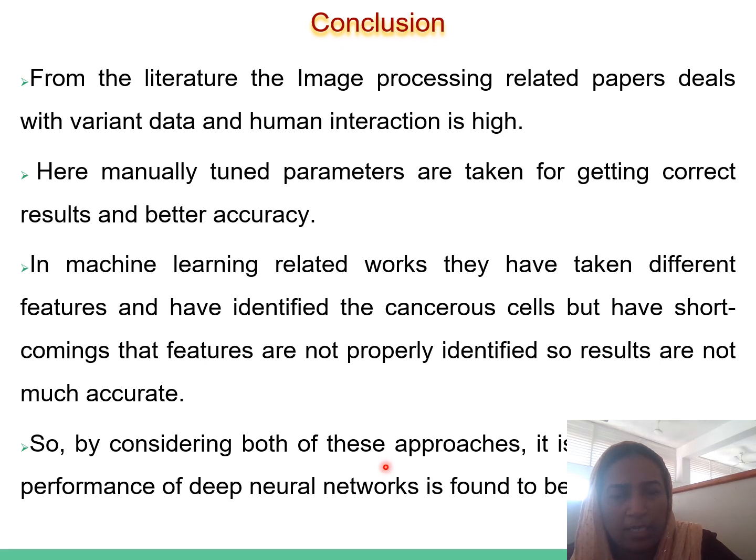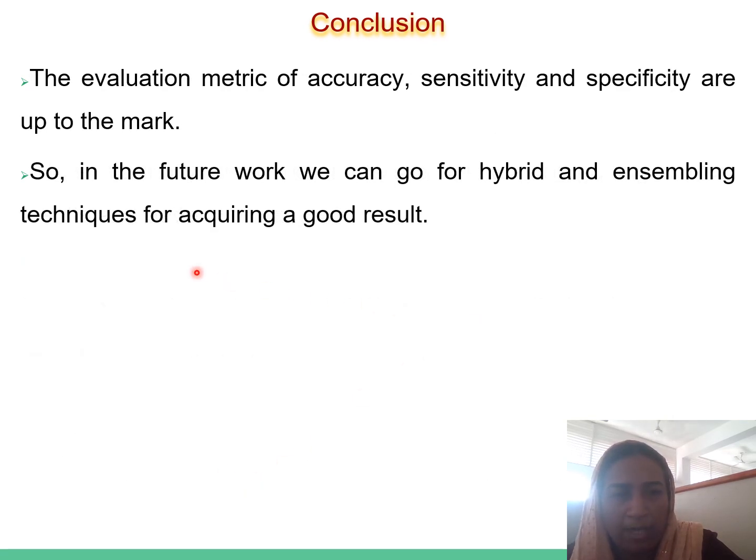And from the literature, the image processing related papers deal with variant data and human interaction is high. Here, manually tuned parameters are taken for getting the correct result and better accuracy. The machine learning related works have taken different features and identified the cancer cells, but have a shortcoming in that the features are not properly identified, so the results are not much accurate. So by considering both of these approaches, we can go for hybrid and ensembling techniques for acquiring good results.